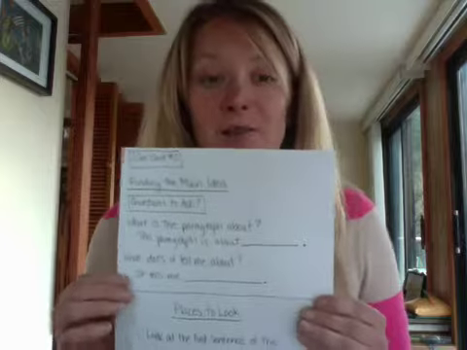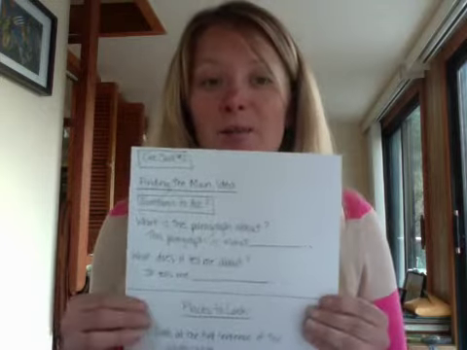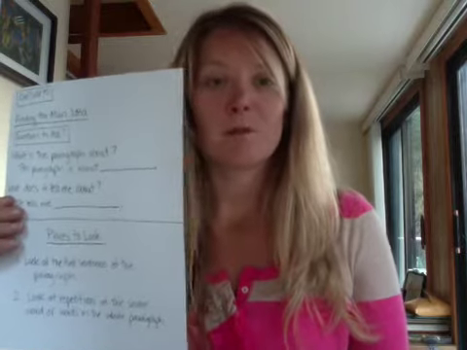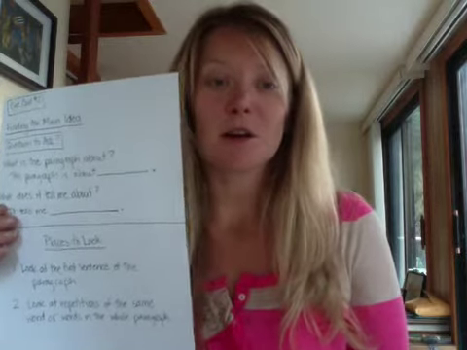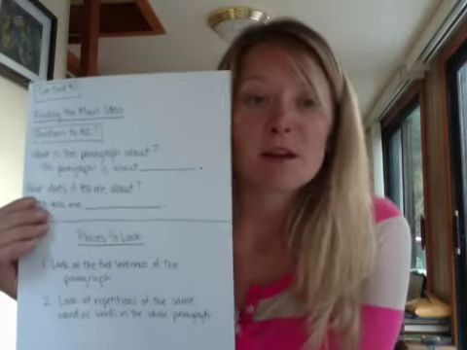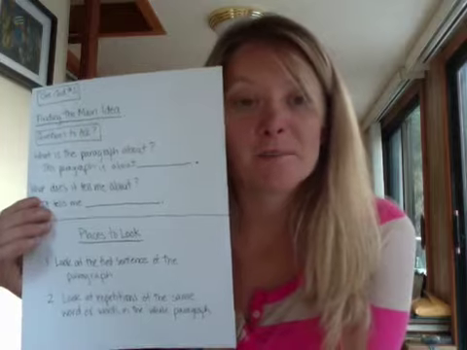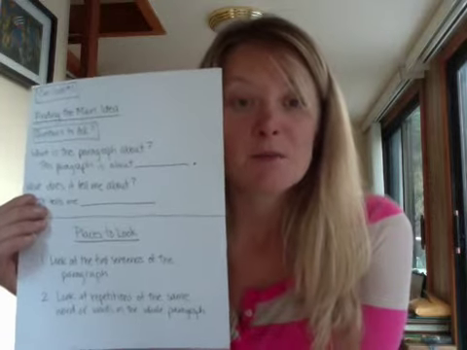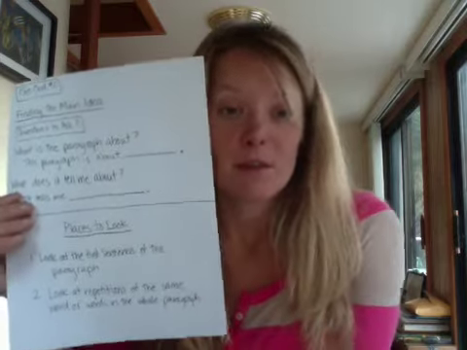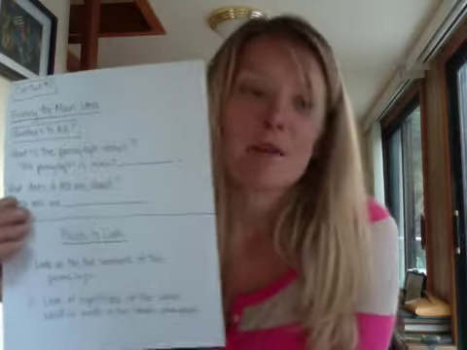And then the next thing is, what does it tell me about, which might give you some of the details. So I want you guys to remember that. And then places to look for the main idea are in the first couple sentences. Even the first sentence a lot of times will give you what the main idea is for the paragraph. And then you can also look at words that might repeat or be synonyms of words in the first sentence, and that will help you get the main idea.